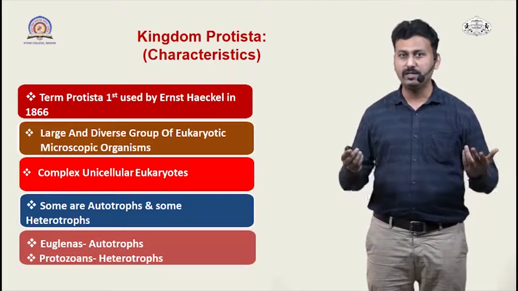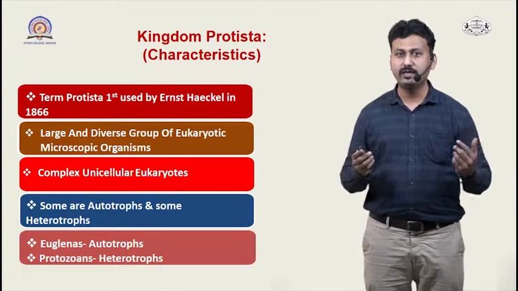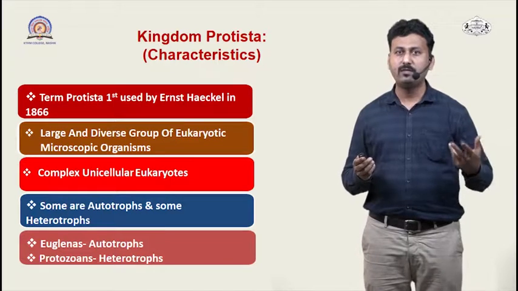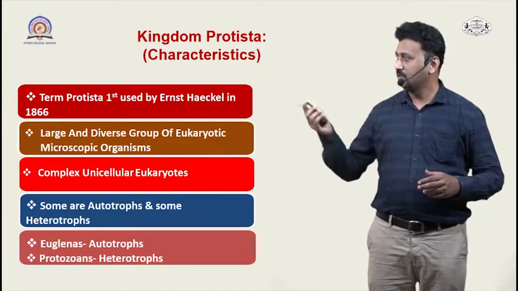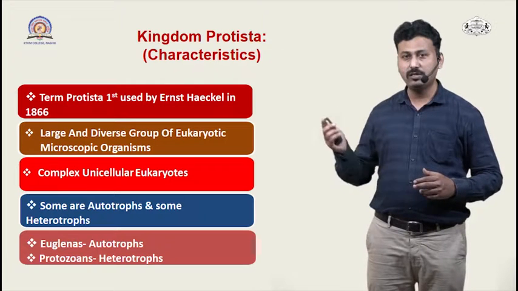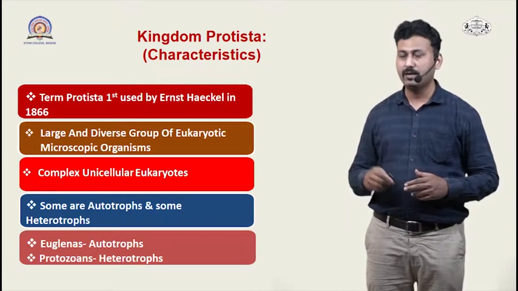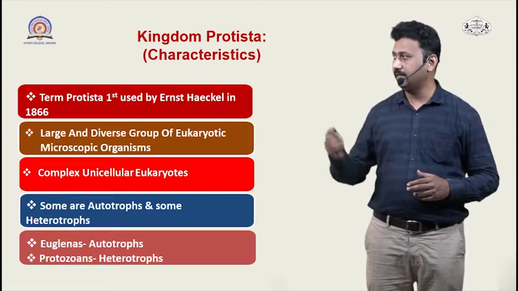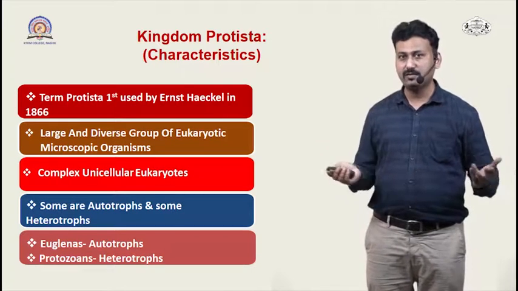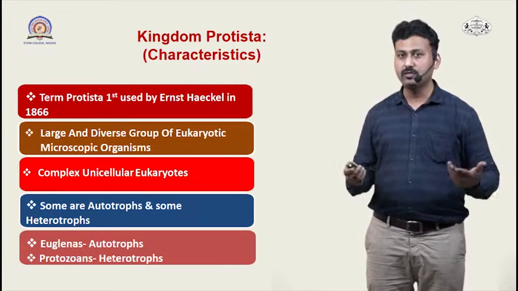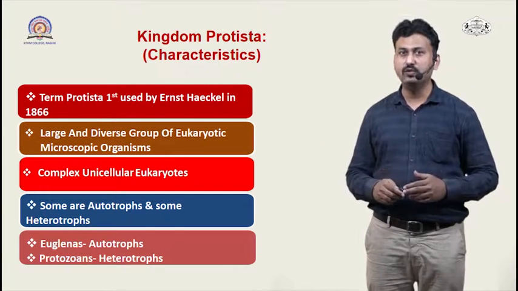So what are protista? The word protist is derived from a Greek word which means the primitive organisms. The terminology protista was first coined by the scientist Ernst Haeckel in the year 1866. This is a very large group of organisms which includes mostly the unicellular eukaryotes.